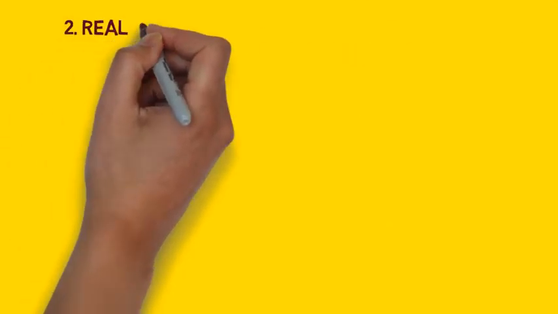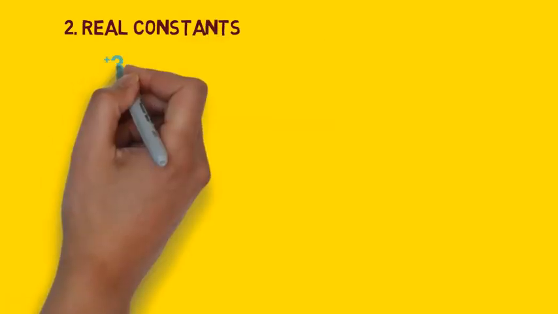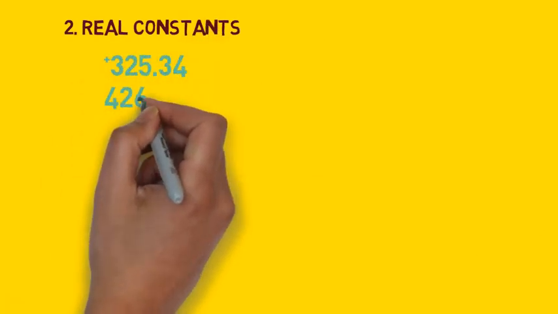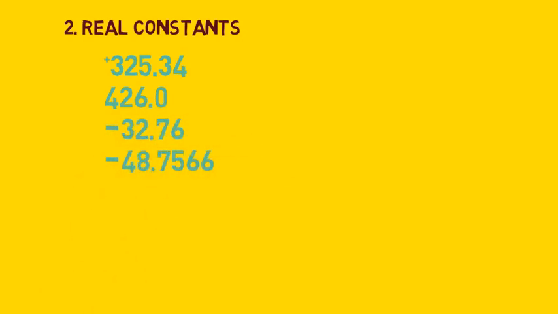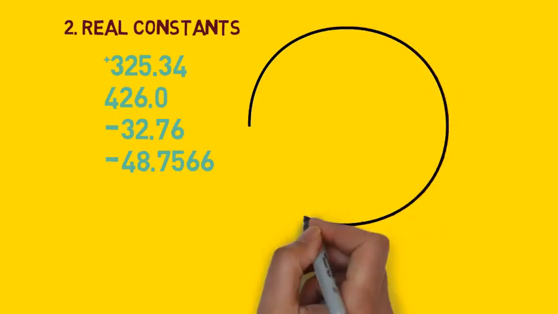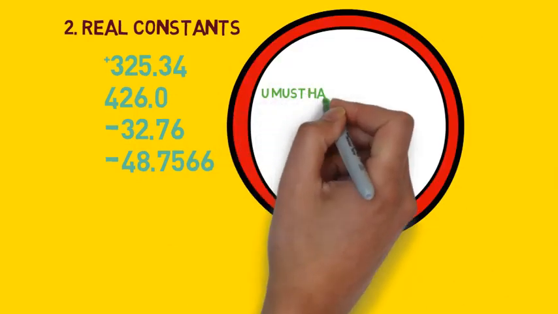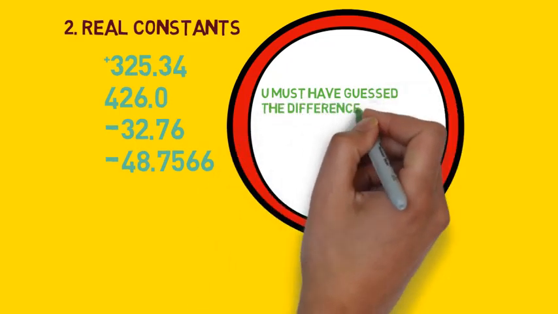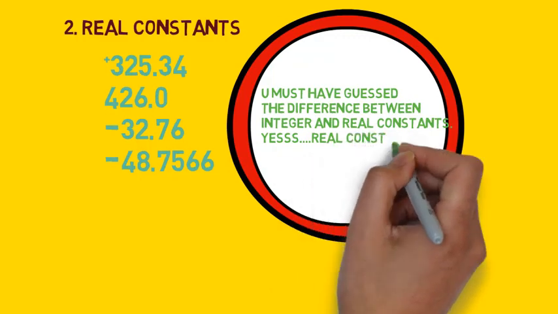Now let us come to real constants or floating point constants. See these numbers like plus 325.34, 426.0, minus 32.76. These are floating point constants. You must have guessed the difference between integer and real constants. Real constants must have a decimal point.